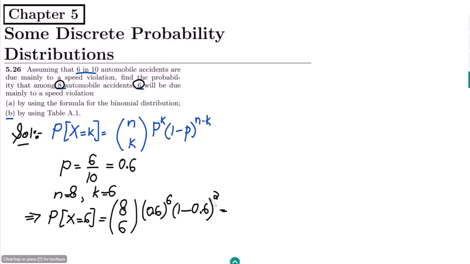Let me simplify it as well. So simplifying it, it will become 8 factorial divided by 8 minus 6 factorial, which is 2 factorial, and 6 factorial as well.